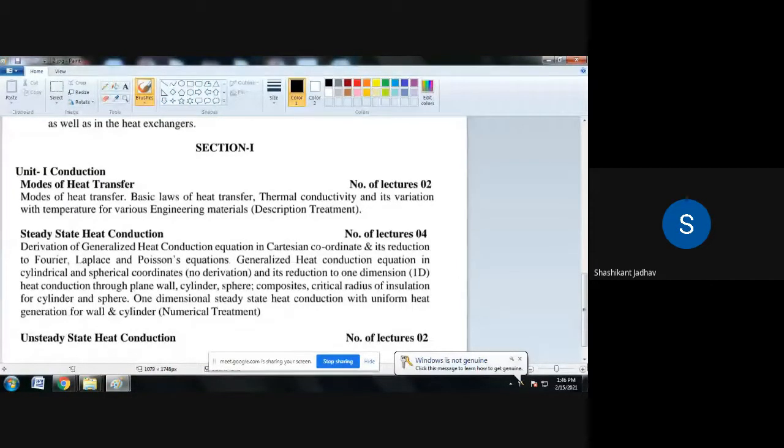In conduction, there is only one law, Fourier's law of heat conduction. In convection, there is only one law, Newton's law of cooling. In radiation, there are four laws: first the Stefan Boltzmann law, second Kirchhoff's law, third Planck's law, and last Wien's displacement law. Can anyone tell me what the Stefan Boltzmann law is? Do you remember any point about it, the value of the Stefan Boltzmann constant, or the equation for the law? Can anyone remember that?